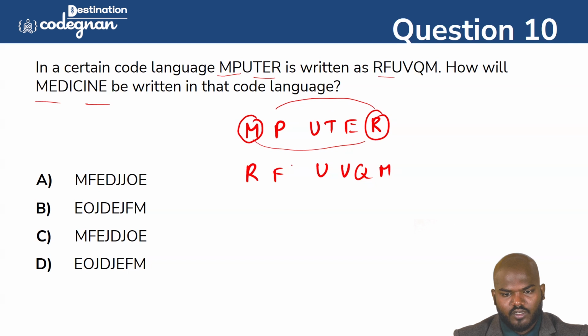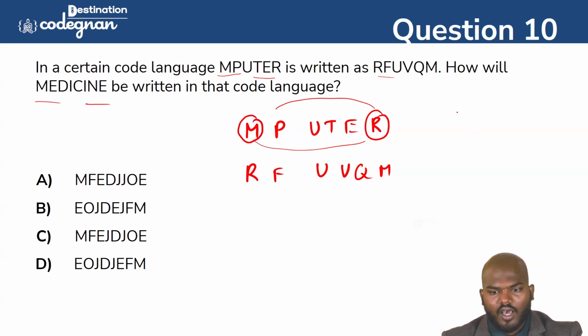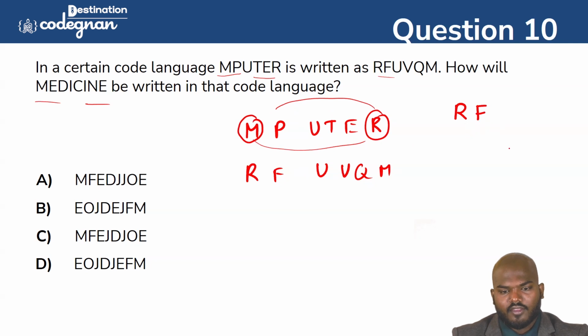Once they shifted this one, what they did is that they changed the value. Okay, so they are writing the R here and then we have the E, right? If it has come this side, they are calling it F. Okay, and then U remains same. So the P will go that side. So U remains same. So the T will become like a 2-digit number. That is, it will become a T, U. Okay, that is, T also comes this side, and it will become a U.